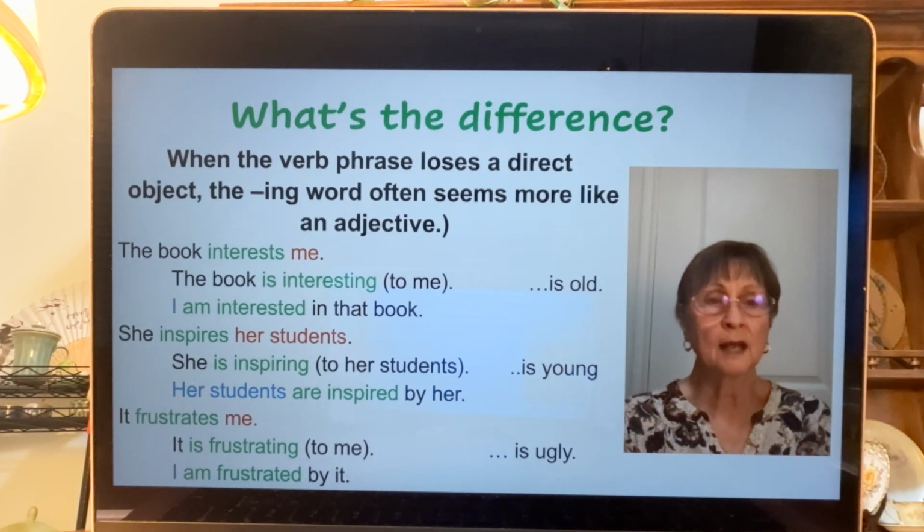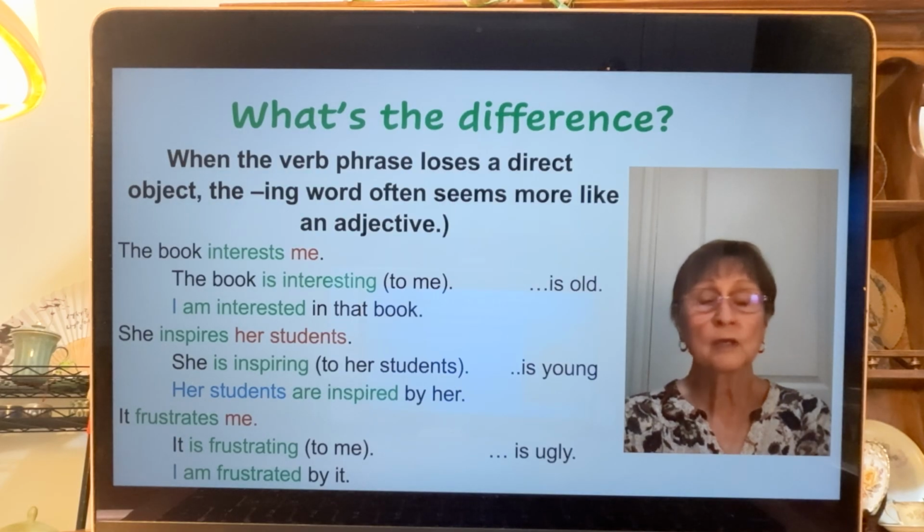But if I say I, moving me to the front, am interested in that book, the book is interesting in all 3 sentences. It's the book that's interesting. So I can't say I am interesting. It's I am interested. She inspires her students. She is inspiring to her students, or just she is inspiring. That's the same as saying she is young. And I can say the same idea. Her students are inspired by her.